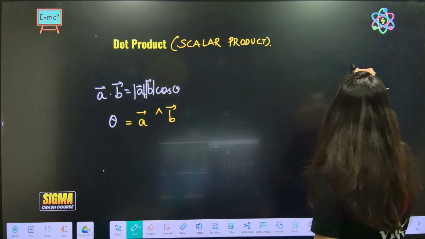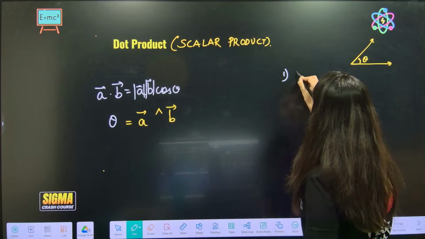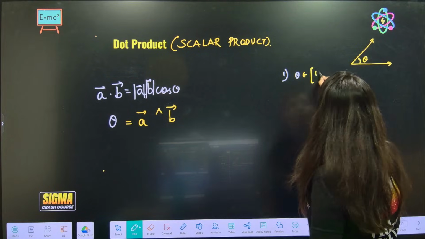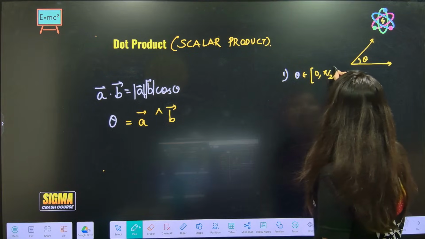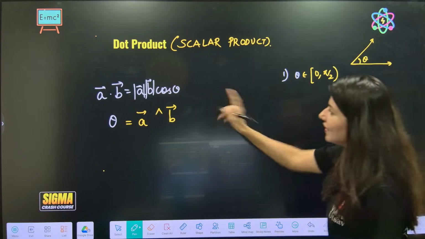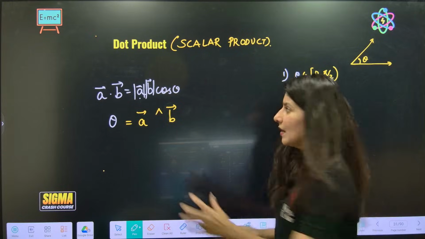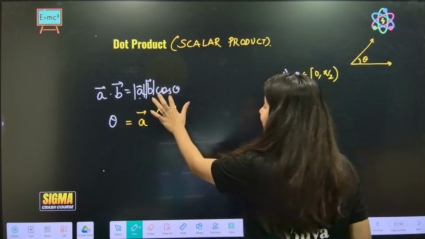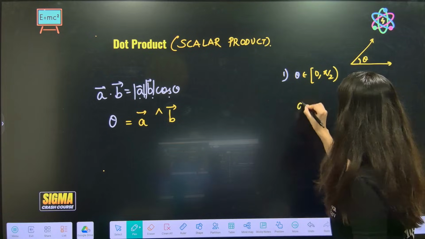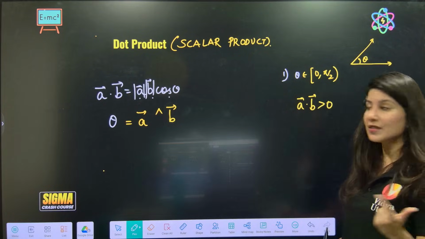If theta is an acute angle, that is theta belongs to 0 to pi by 2, then magnitude of A is positive, magnitude of B is positive, cos theta is also positive in the first quadrant. So in this case, A dot B will be positive. Why? Because cos theta is positive in the first quadrant.